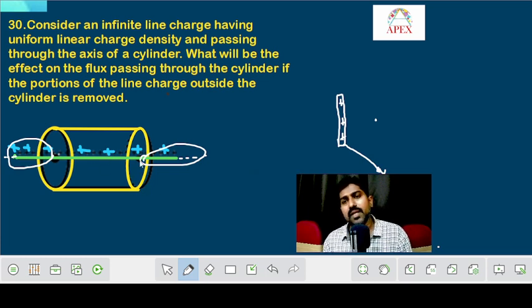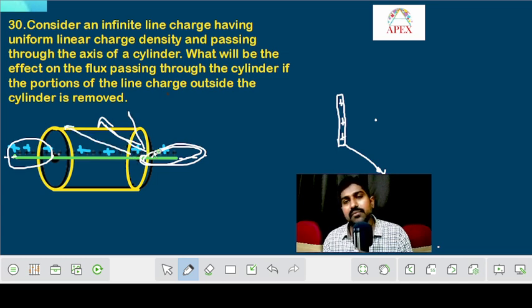So this particular part of the wire will contribute some flux through this curved surface. Not only the part of the wire inside the cylinder, the part of the wire outside the cylinder will also give some contribution to the electric flux through the curved surface, in all these directions.